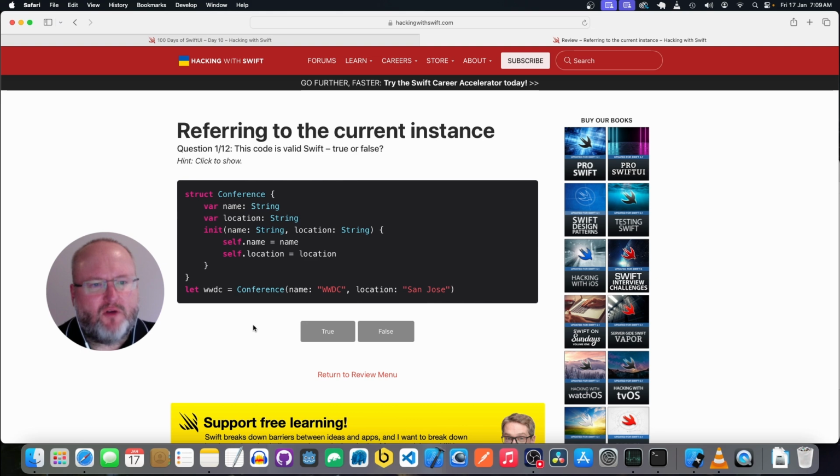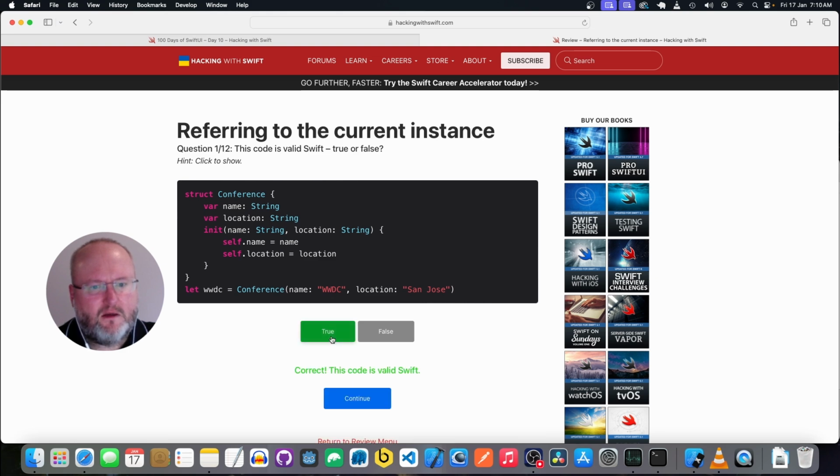So we have a struct Conference with a property name, which is a string, and a property location, which is a string. And we've got an init method that takes in a name and location, and sets self.name to name and self.location to location. Yeah, so that looks valid.